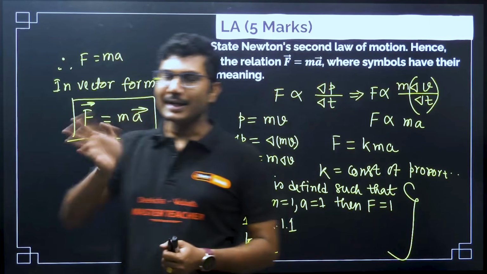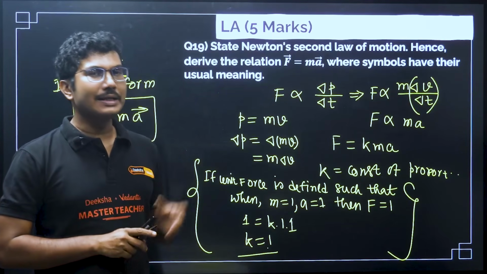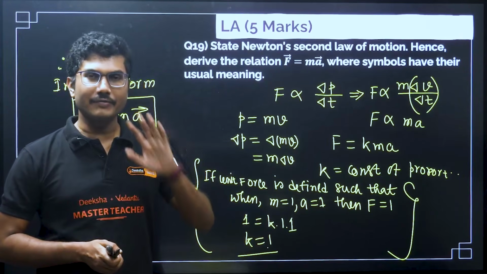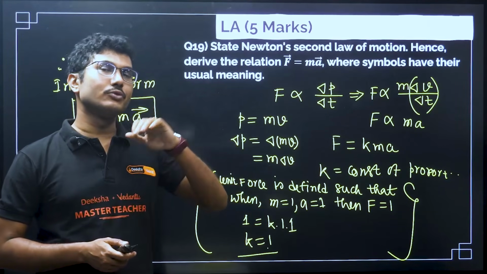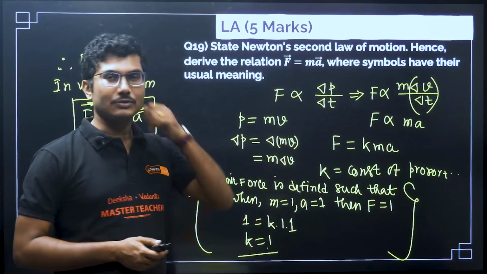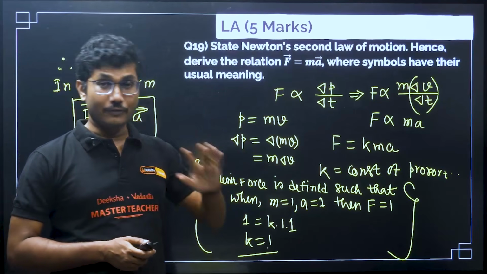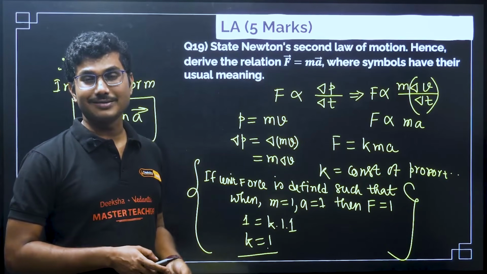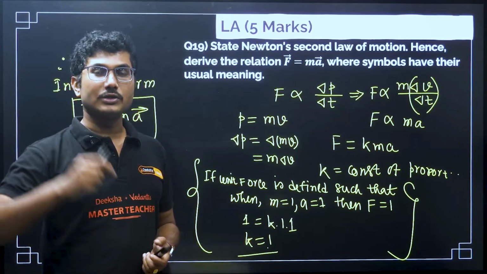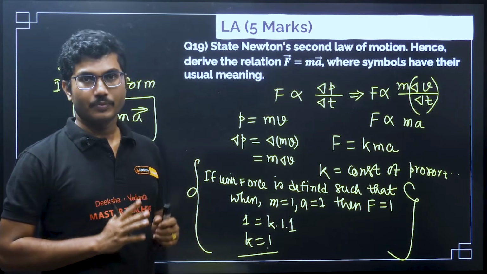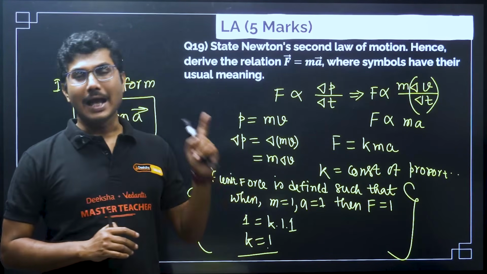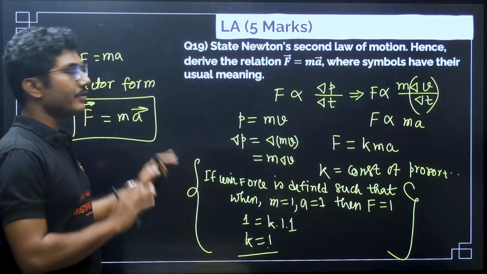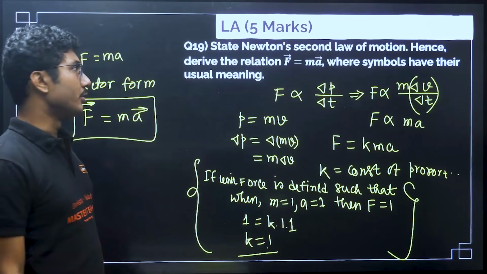So K is not an arbitrary value. K cannot be written like, let us put K is equal to 1. No. You have to write this very carefully. There are some PU colleges which might allow you to write let us put K is equal to 1, but if you are writing this in any other boards, or if you are teaching it to some of your juniors later on and you say let us put K is equal to 1, that is not correct. You have to understand that. You have to define K and then only you can write F is equal to ma, right. Clear? Simple derivation, just practice it once or twice, you will be good.